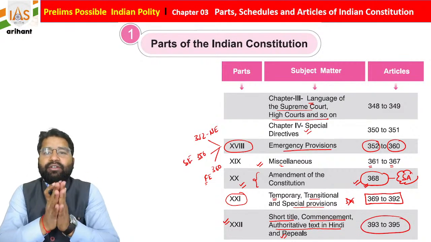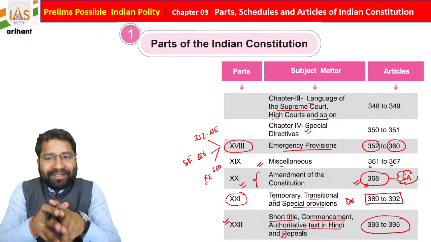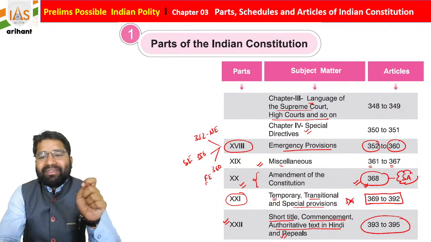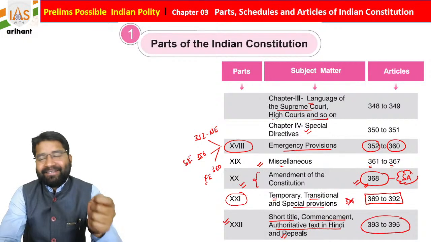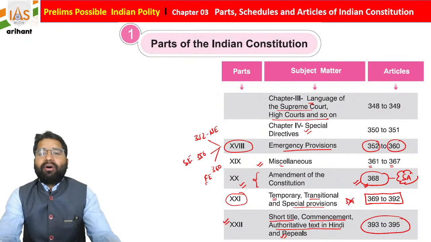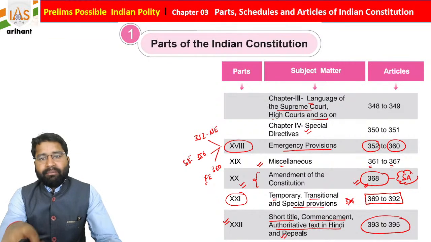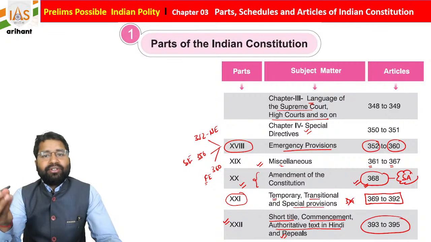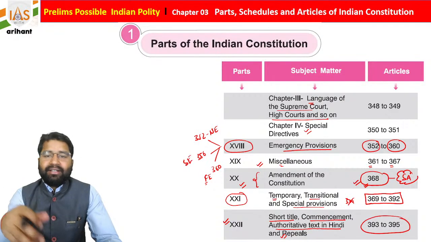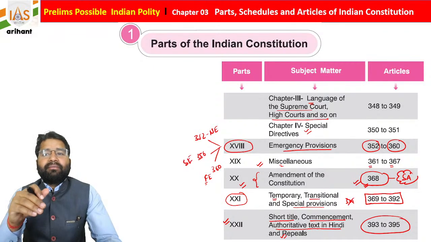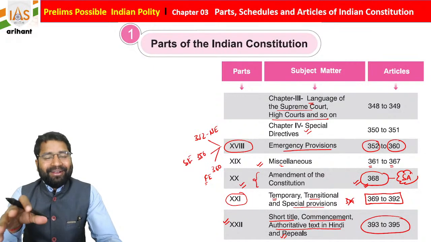So these are the 22 parts of the Indian Constitution, and you all need to remember them according to their subject matter as well as the articles. Yes, sometimes it is very boring, but I'm recommending one thing, students, as you are all preparing for a great as well as most prestigious examination. Not only the post, the examination is also very prestigious. So once you give the mains, once you give the interview, and let's suppose you're living in an area where students are residing, automatically your influence in that area is going to be very different.